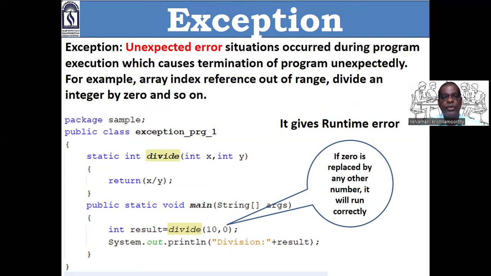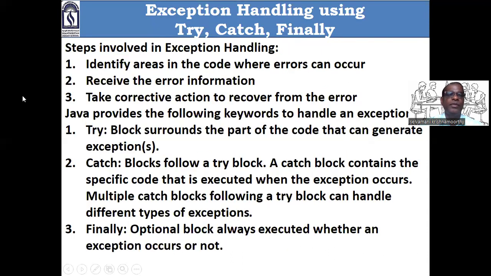What to do if divide by 0 exception is raised? Those are the 3 steps. Identify the areas in the code where error can occur. Receive the error information. Take corrective action to recover from the error. Is that fine? Good. 3 steps.